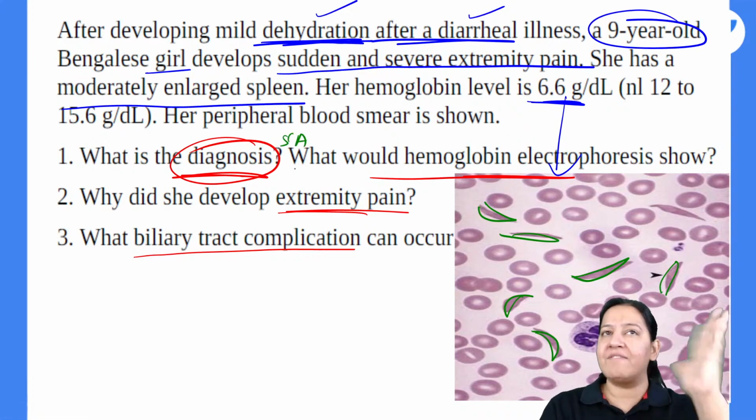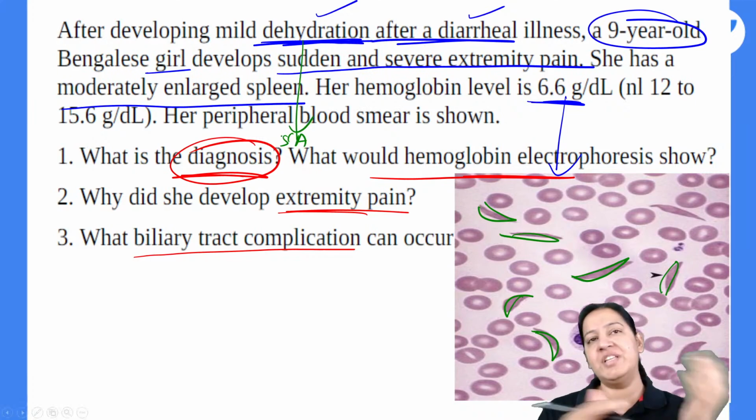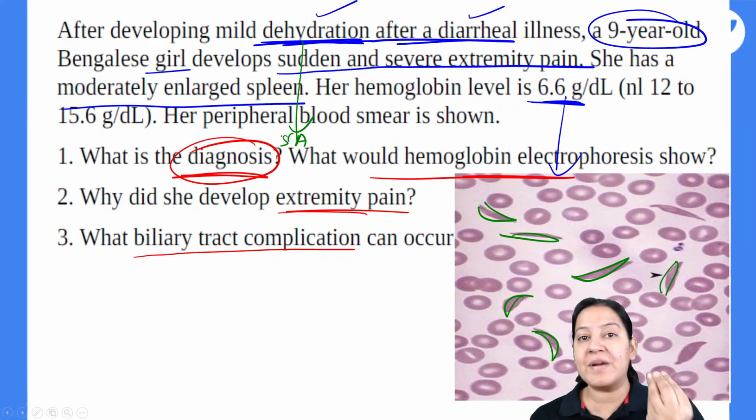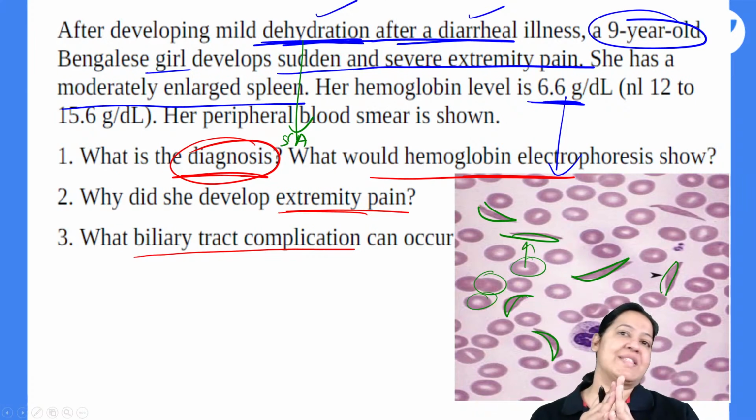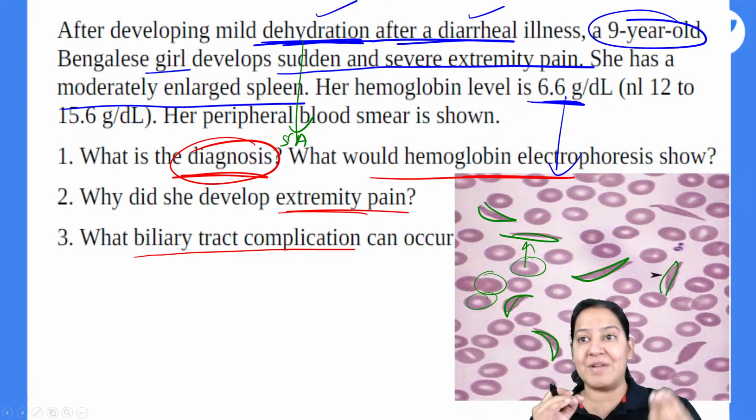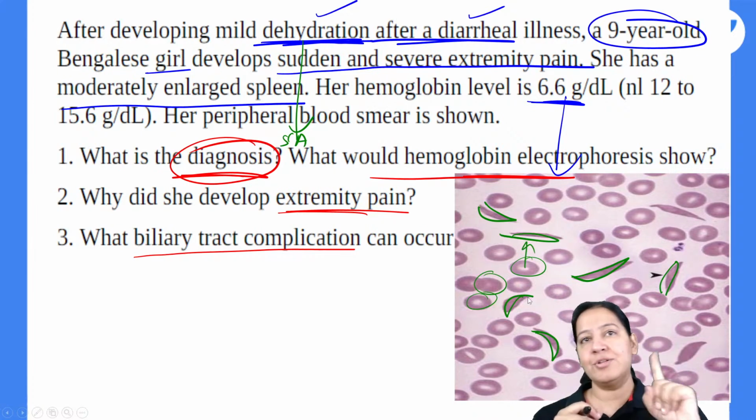Now, why is the child developing symptoms only after dehydration? Initially, the child was normal. Dehydration precipitates sickling. Initially, all the RBCs were biconcave, but because of dehydration, sickling is precipitated. There are many risk factors for sickling. So that is the reason.